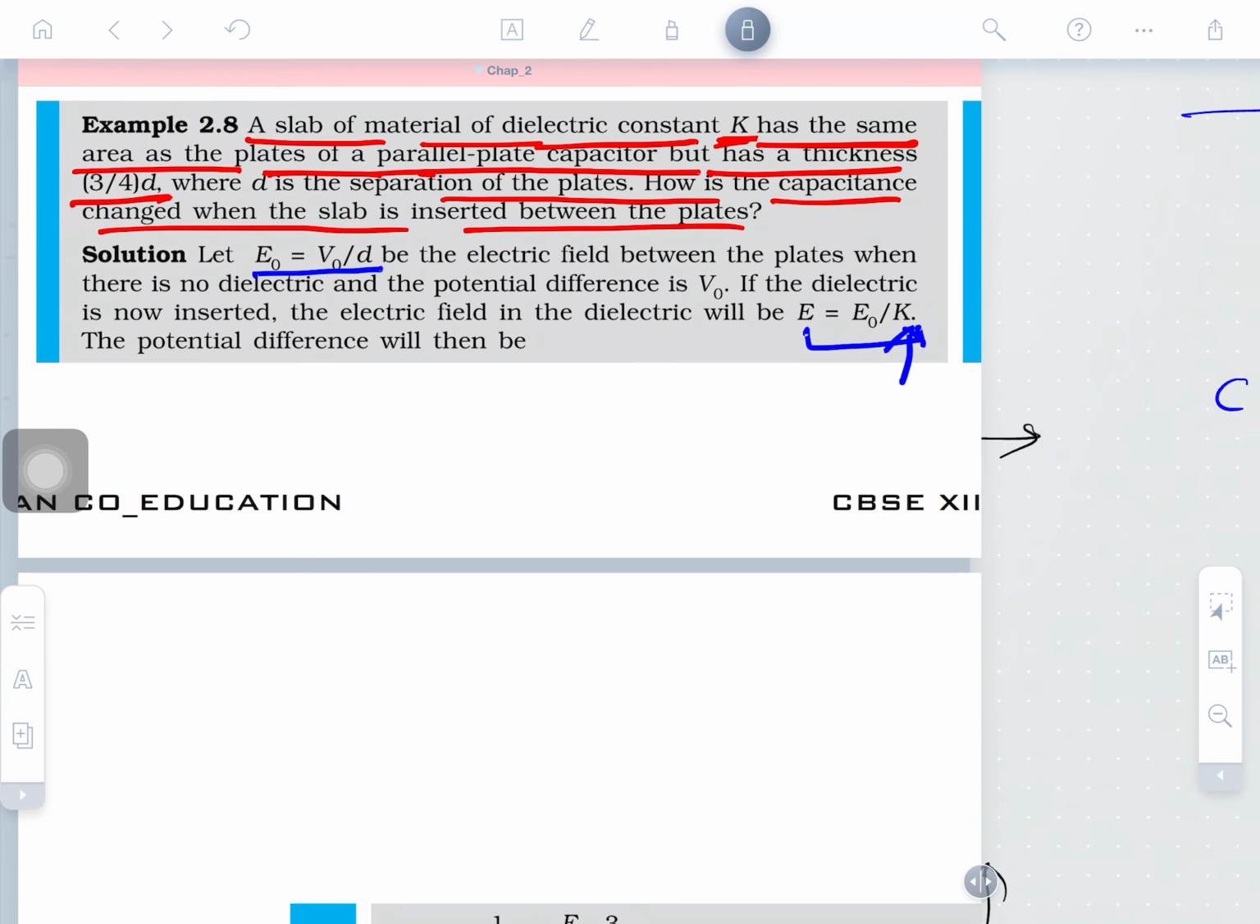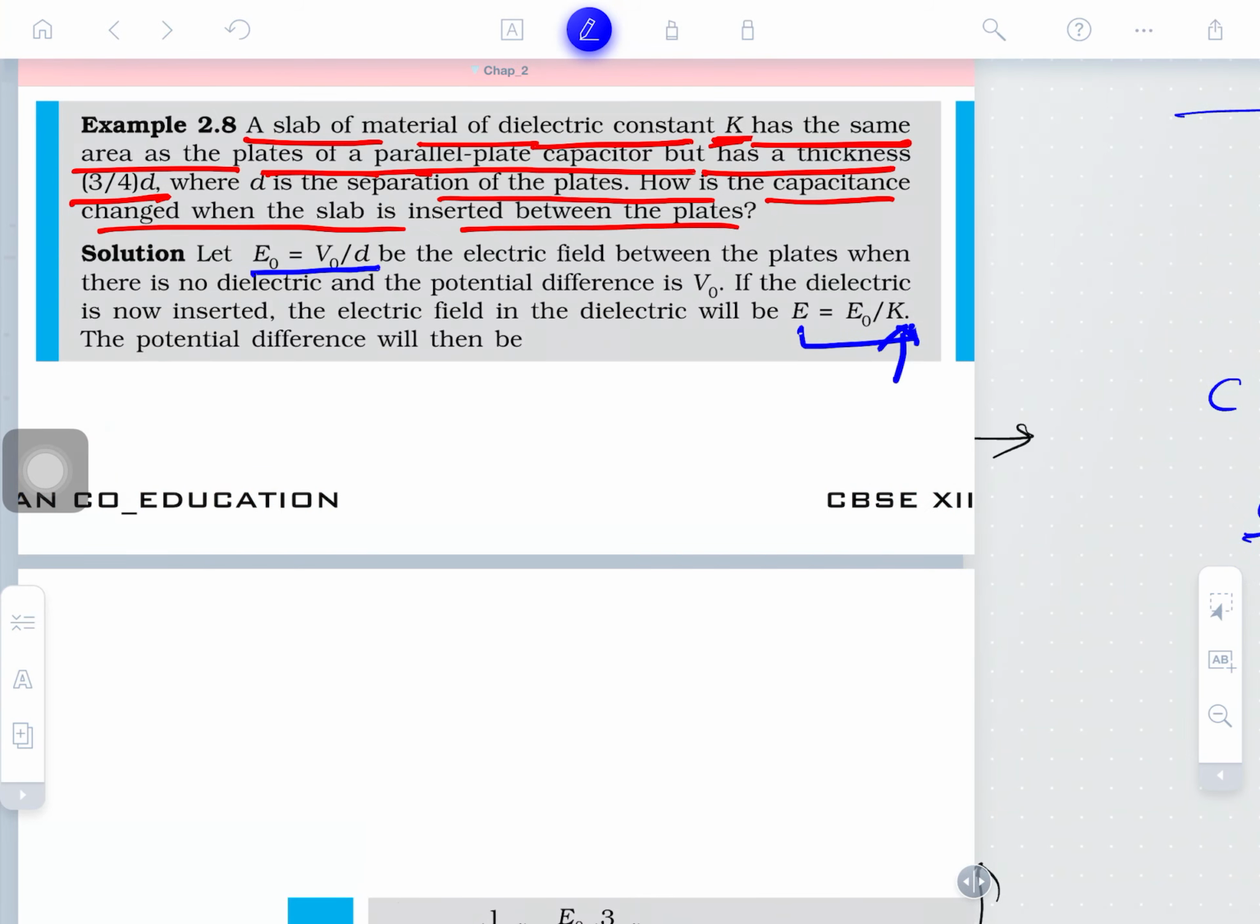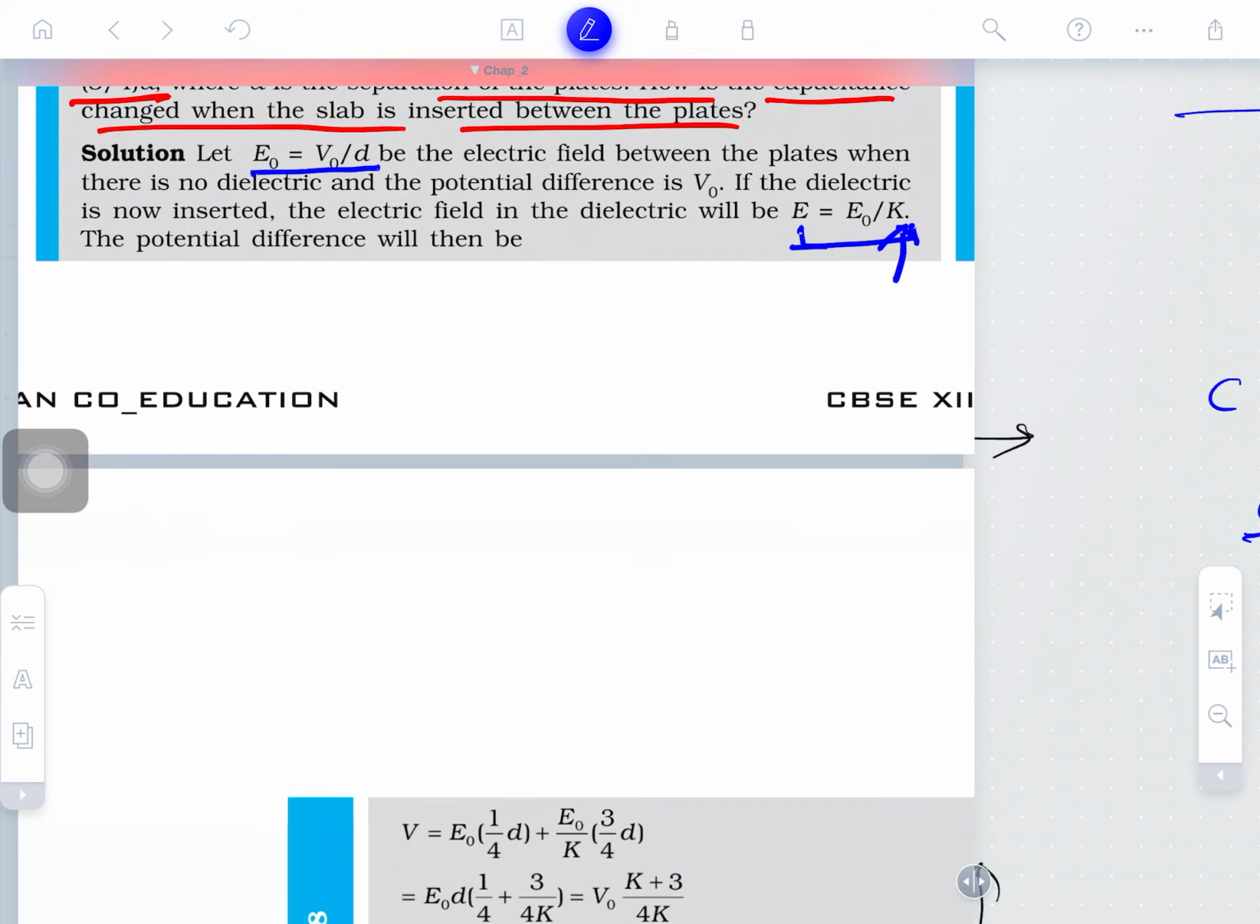So, here is the concept. Electric means K is inside, K is increasing, you see the formula here. C dash is equal to K times C. So K is increasing the capacitance, and obviously it will decrease E. So we can write here the field will be 1 by K times. So here it is written, the new field is there.